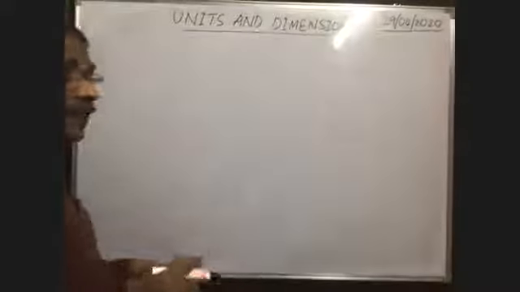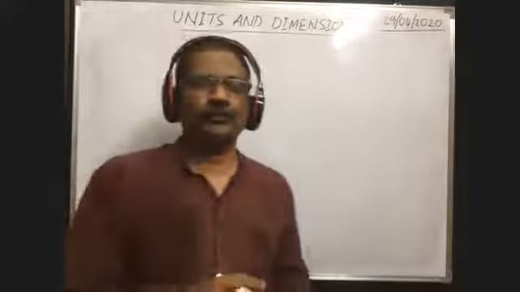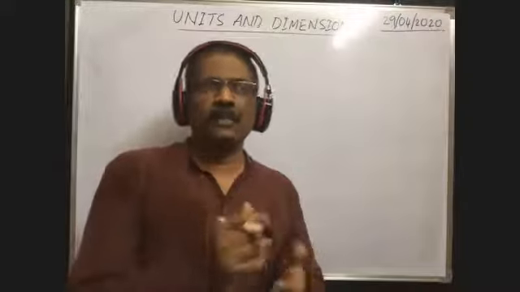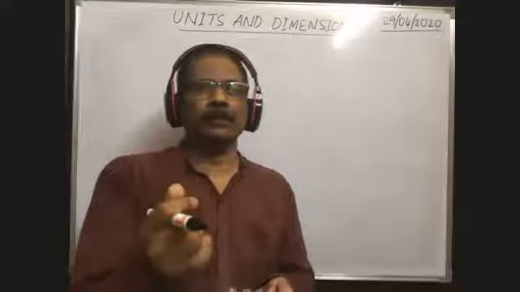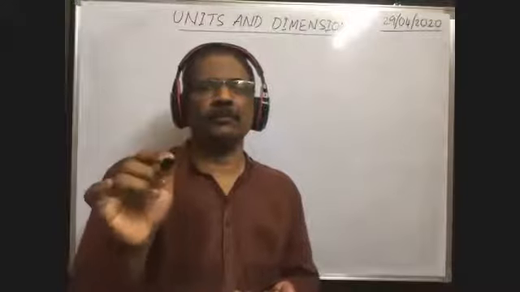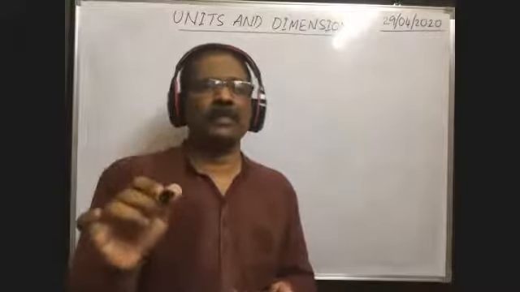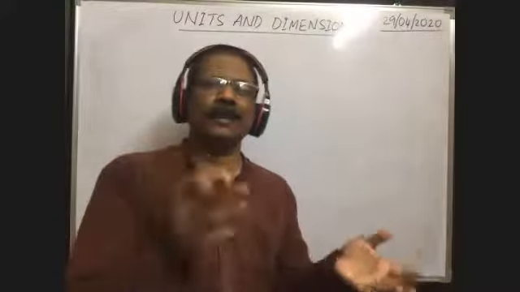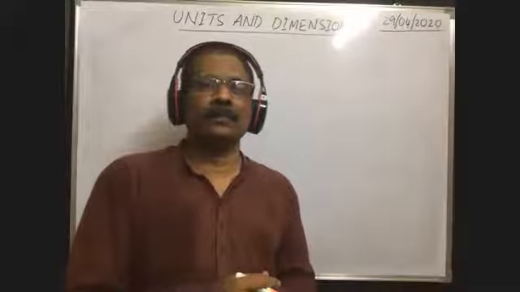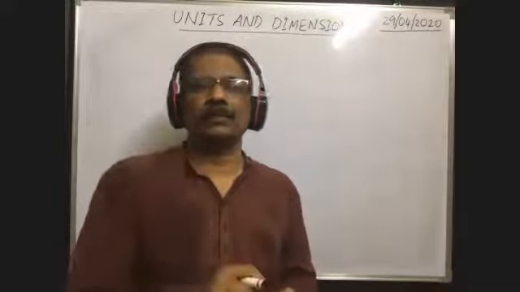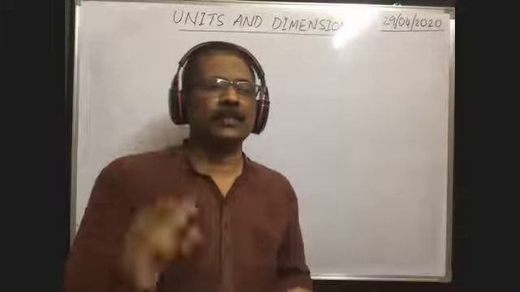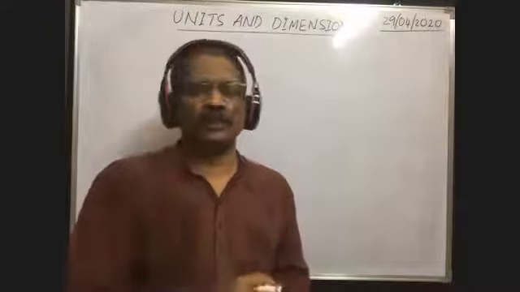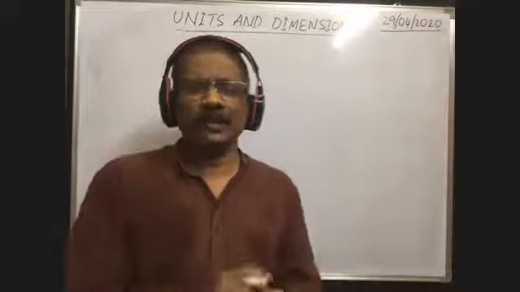Okay. Derived unit means meter per second, because velocity is the derived quantity, no? Velocity means displacement by time. Displacement unit is meter, by time, second. That means meter per second. Meter per second is the derived unit. Newton, or kilogram meter per second square, that is the derived unit. Acceleration unit, meter per second square, that is also the derived unit. In this way, there are different derived units.